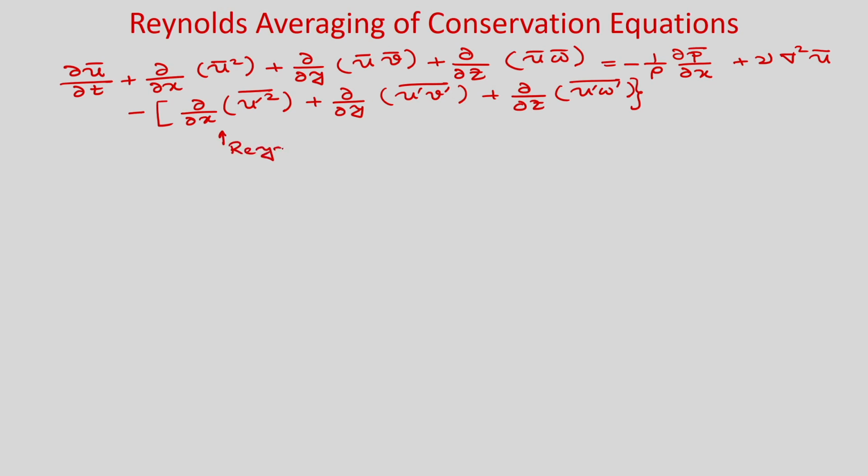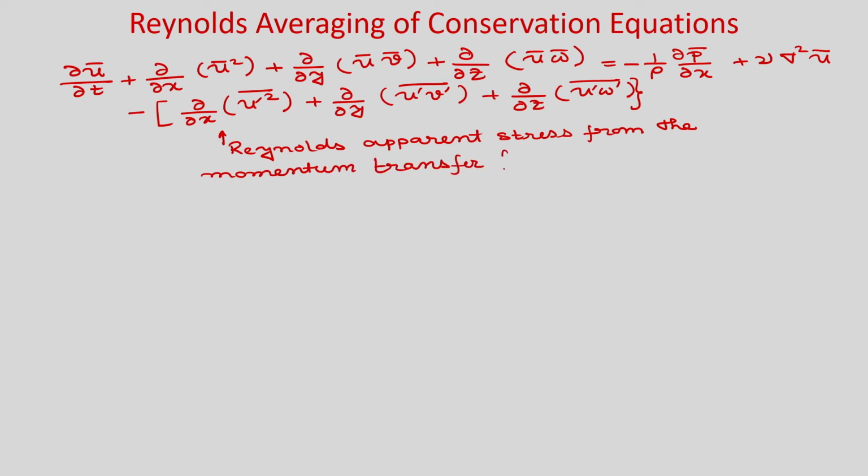Later we will discuss in detail Reynolds apparent stress, from the momentum transfer from the fluctuating components.